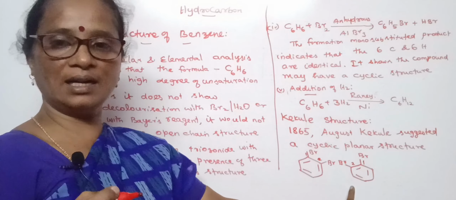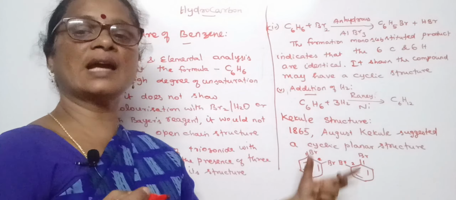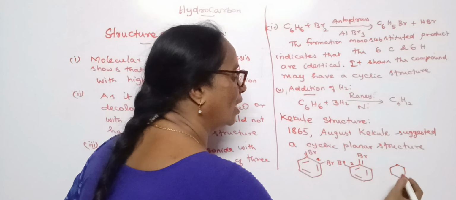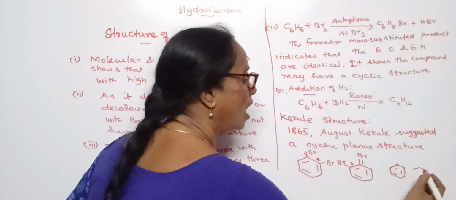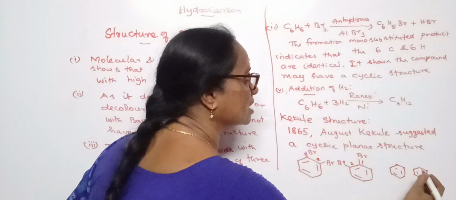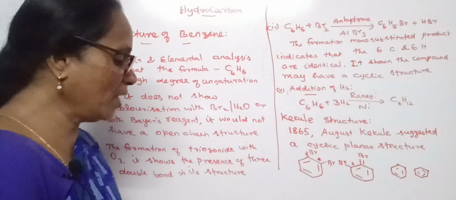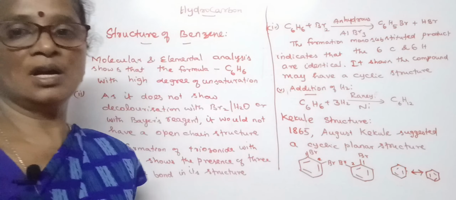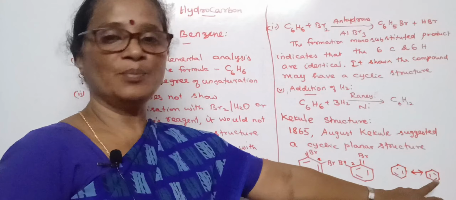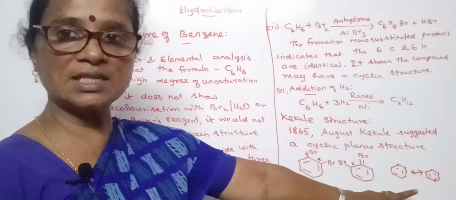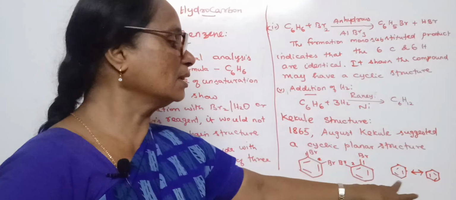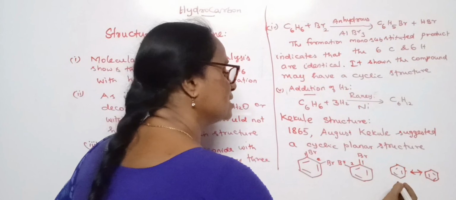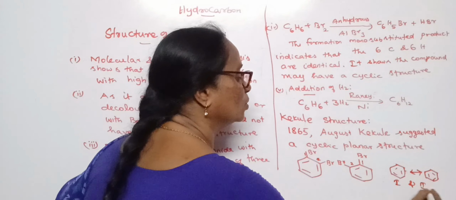It suggests that the benzene ring can be represented in 2 ways, the one like this or the other one like this. Here we find only the position of the pi bonds differ. So the properties of the benzene ring can be explained on the basis of these two structures. So benzene is composed of structures 1 and 2.